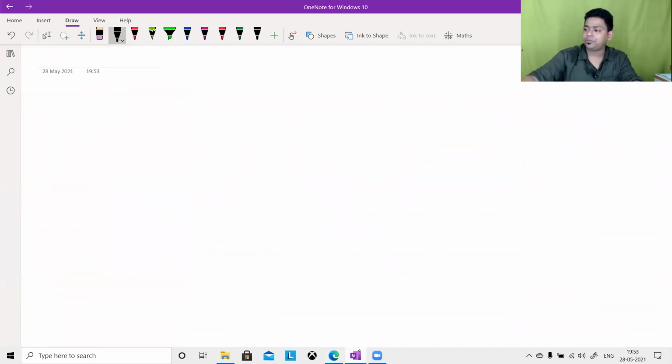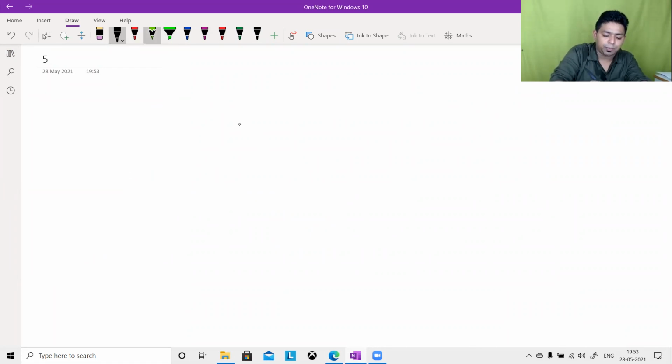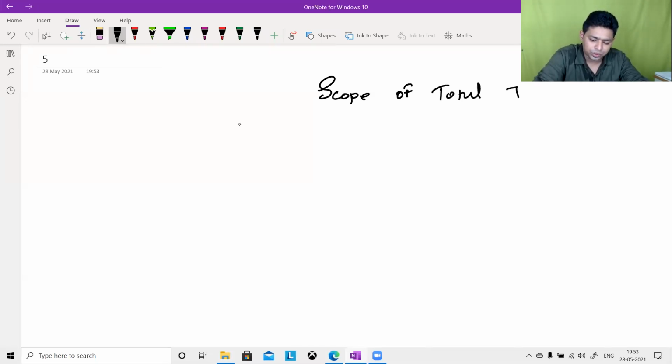I'm talking about section 5 first now. What is section 5? Section 5 talks about scope of total income. Don't write, I will share the notes with you. Just try to understand and appreciate the law. Section 5, scope of total income.